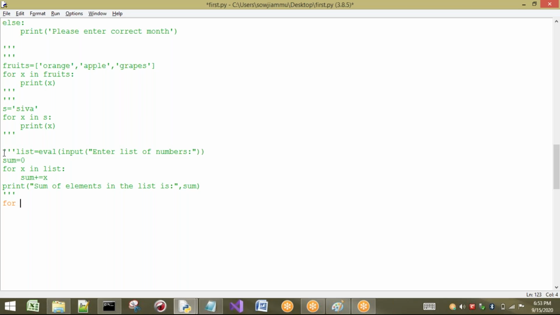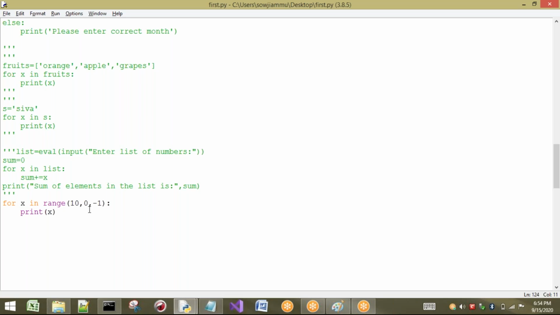For X, or any name you can take here, in range of, from 10 up to where I want to print, 0. I'm printing in reverse order, so here I will give -1. -1 always gives you reverse. Then I will print X. Now this statement is going to print 10 up to the last, that is 1. Up to n minus 1. What is the end value here? The end value is 0. 0 minus 1 is what?